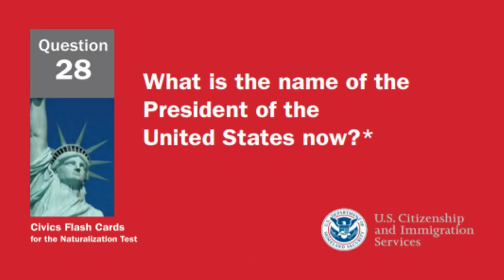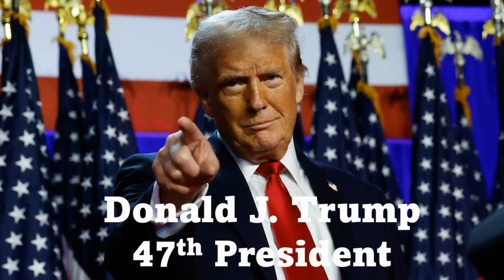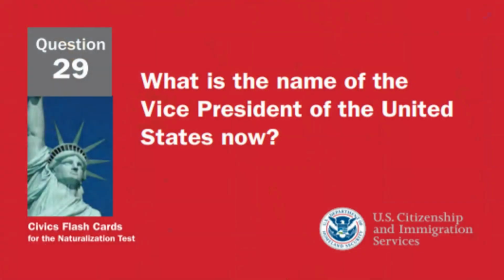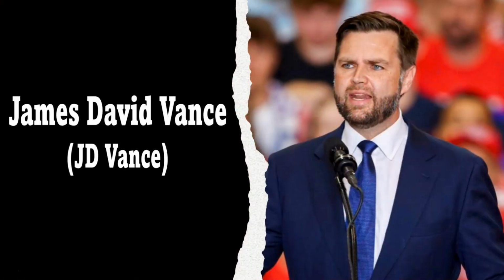What is the name of the President of the United States now? Donald Trump. What is the name of the Vice President of the United States now? James David Vance, also known as J.D. Vance.